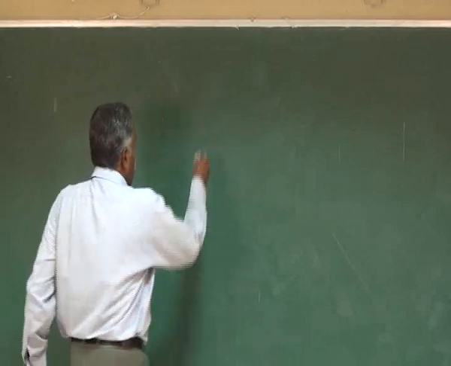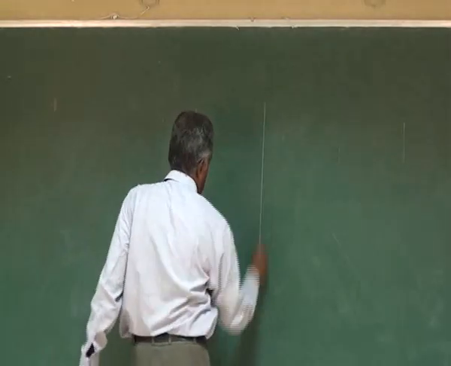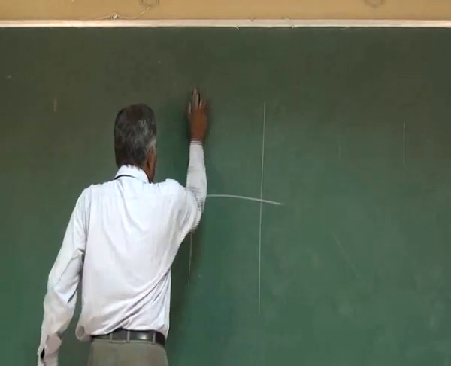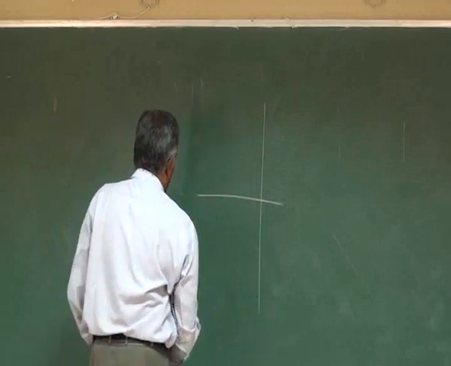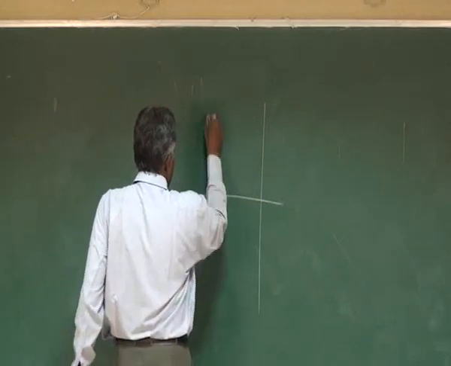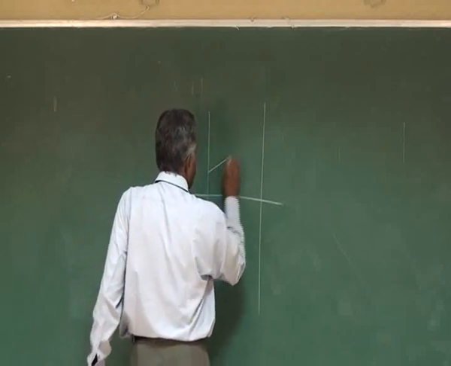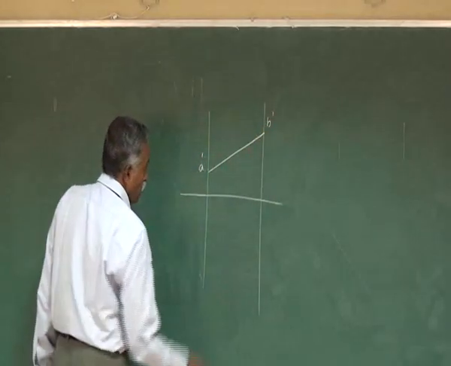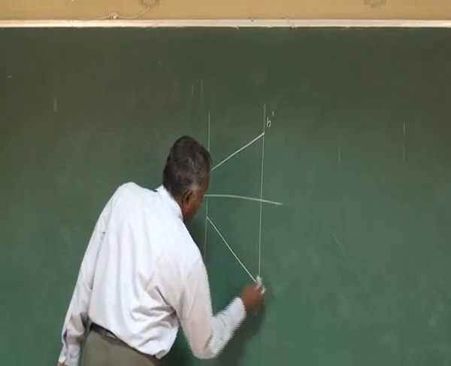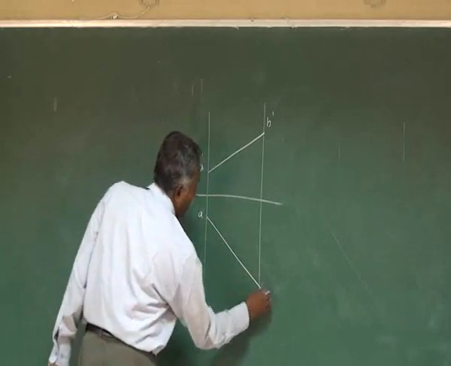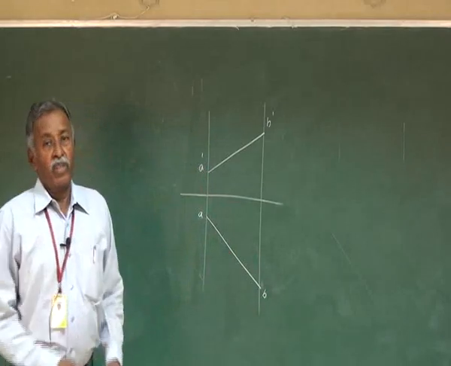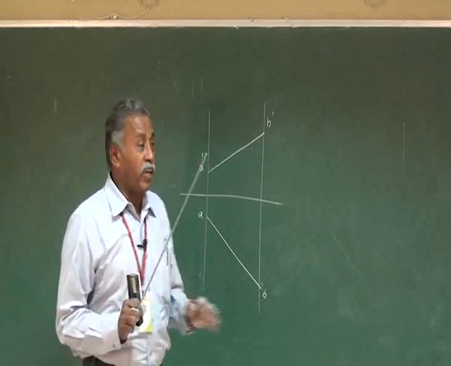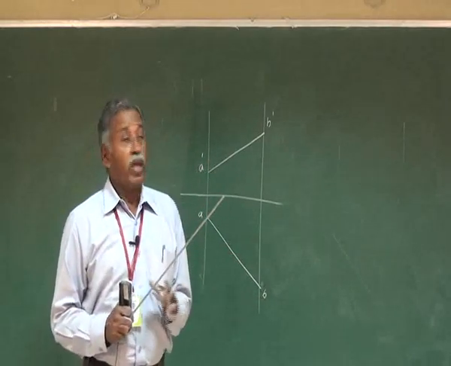For this, let us assume that the front view and top view of the straight line are known. Assume that this is the front view of the straight line, A dash B dash, and this is the top view of the straight line, AB. Now these two are known. How to find the true length? If we find the ways, then we will be able to solve the problem.